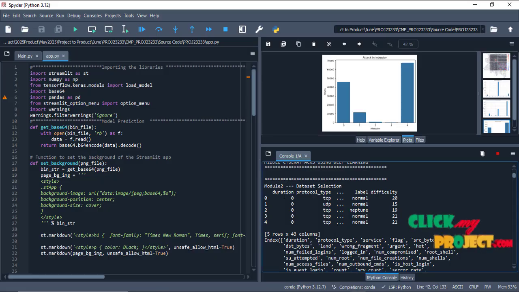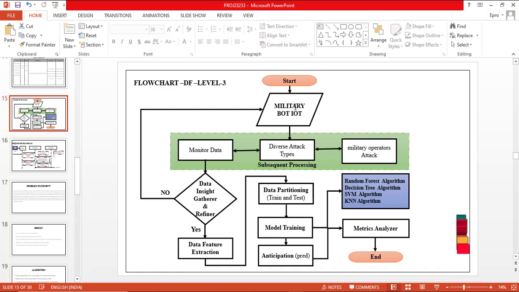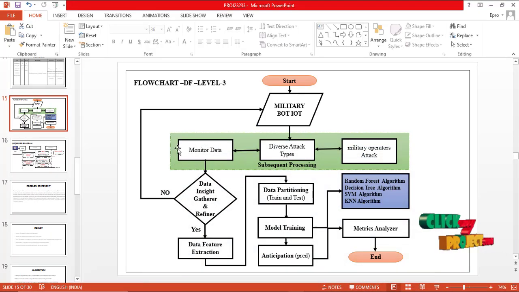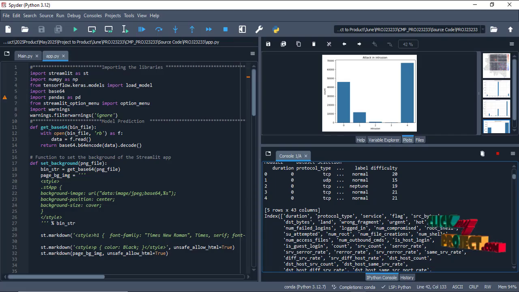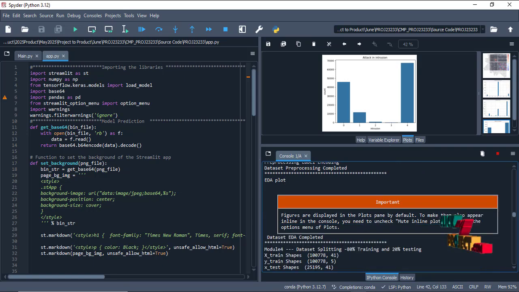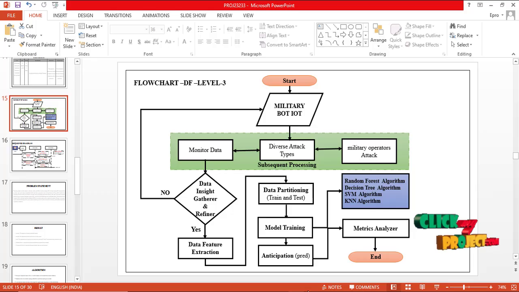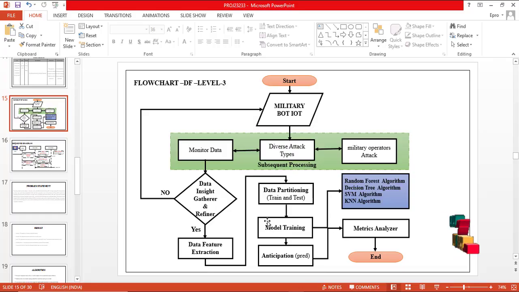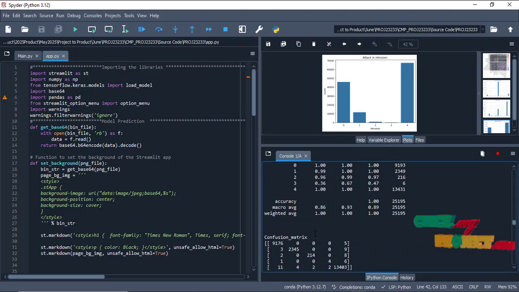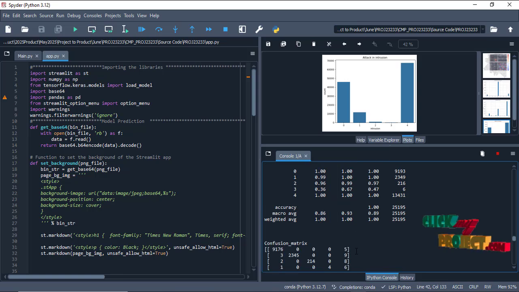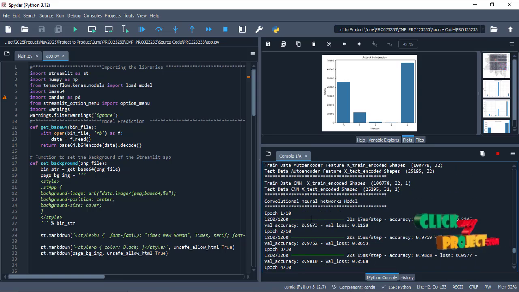Our project execution: first we import the dataset. This is the dataset we imported. After that we move on to the data pre-processing step. These are the data pre-processing parts. First we check the missing values. After that we do the data splitting process, 80% training and 20% testing. Then we do model training using machine learning algorithms: random forest, decision tree, KNN. After that, our proposed CNN model.